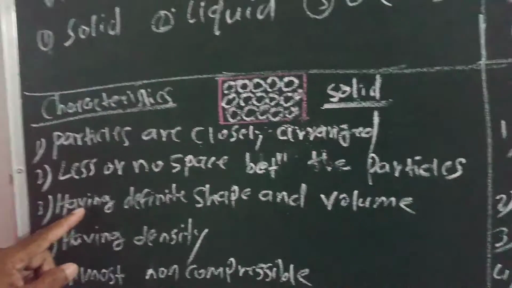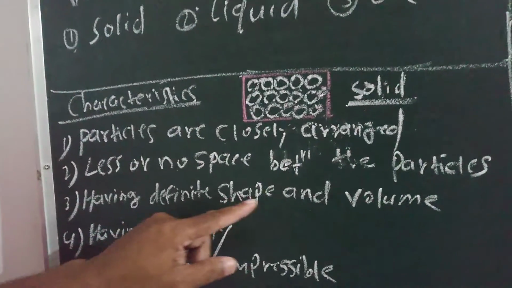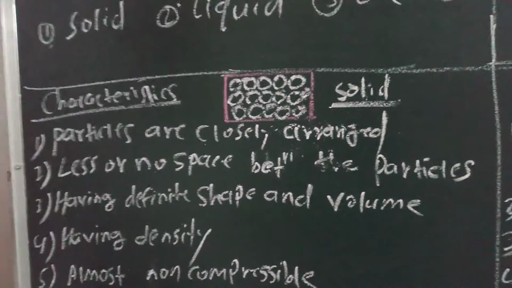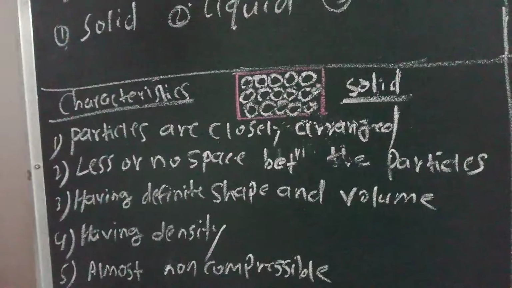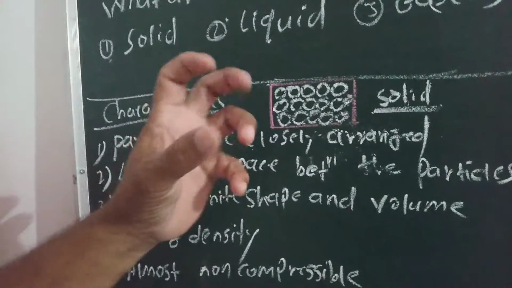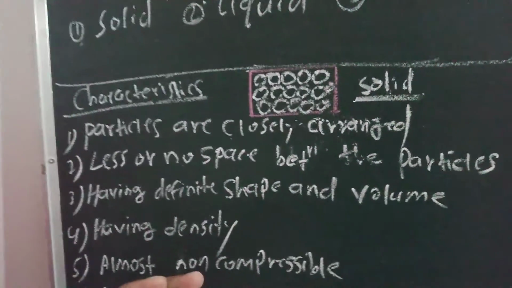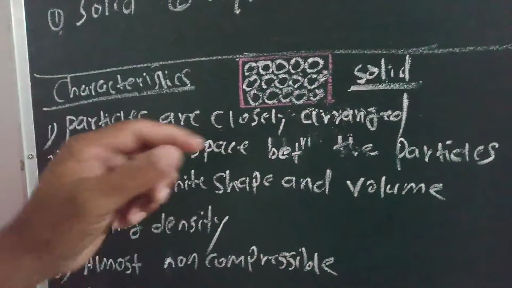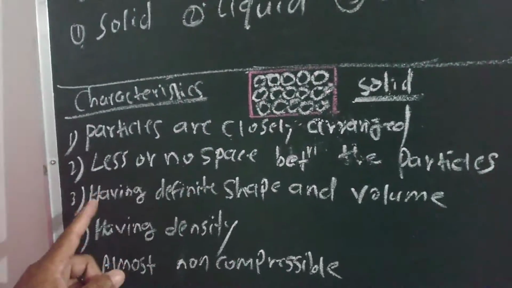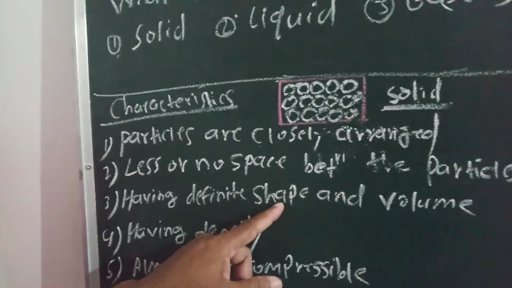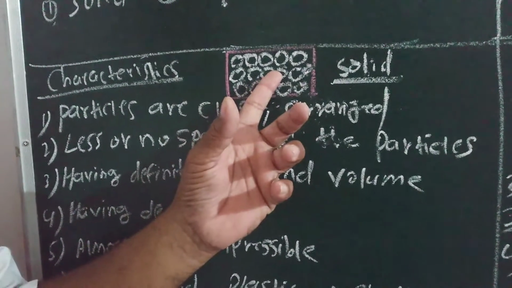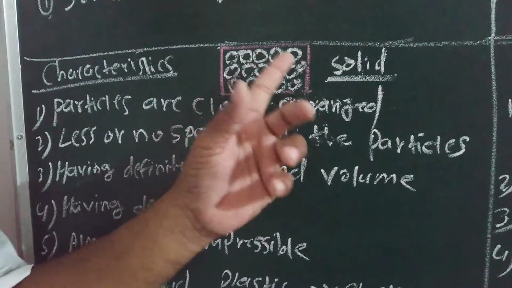Third is having definite shape and volume. We know that any substance in a solid state has a definite shape, because solid occupies space. They occupy space, therefore these atoms have a volume also.